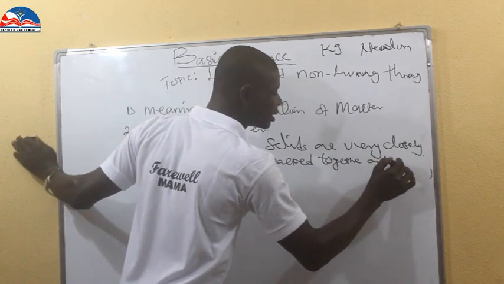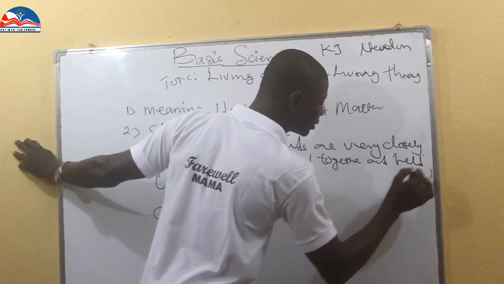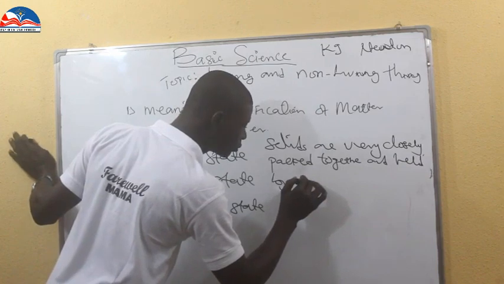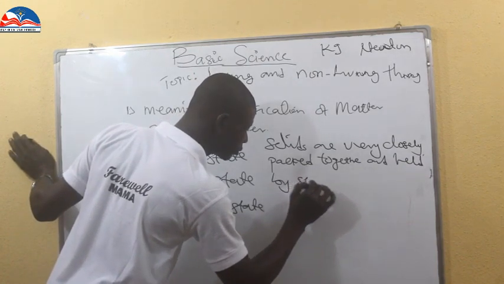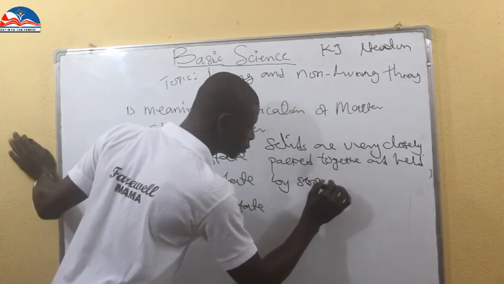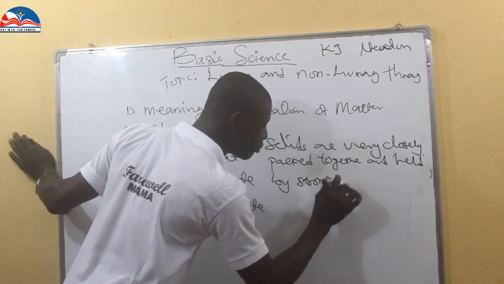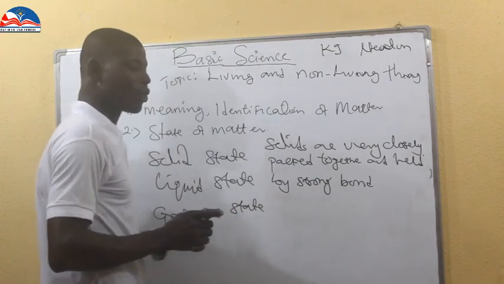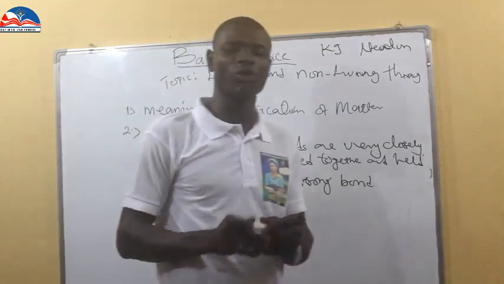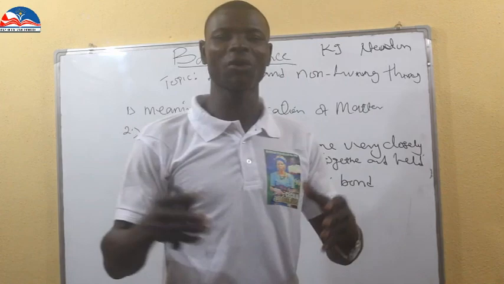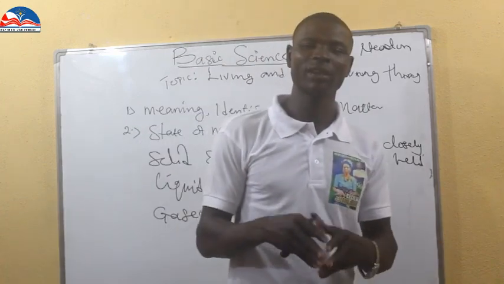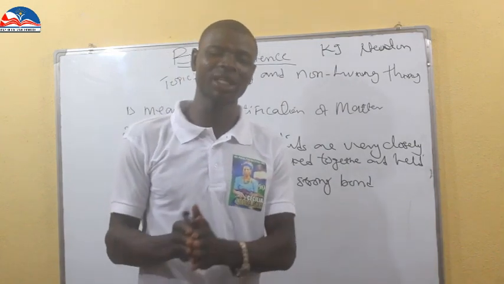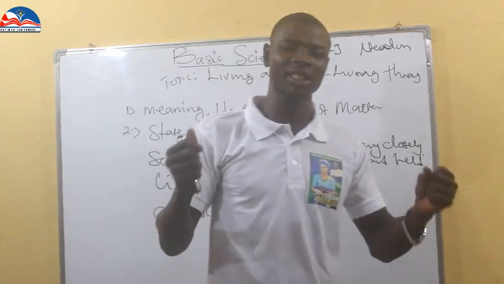And held by a strong bond. We have what we call the covalent bond, and we have what we call the weak force, or the van der Waals force, which is very weak. The covalent bond is a strong bond.